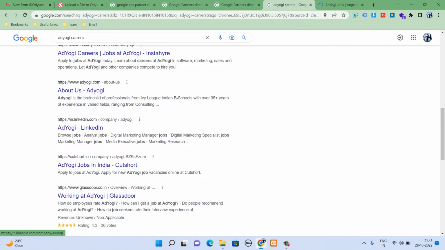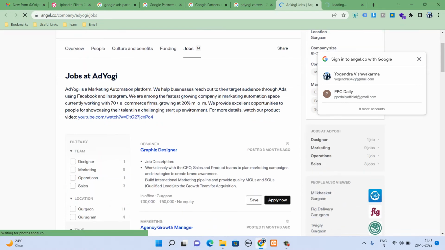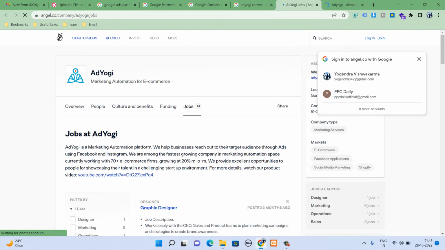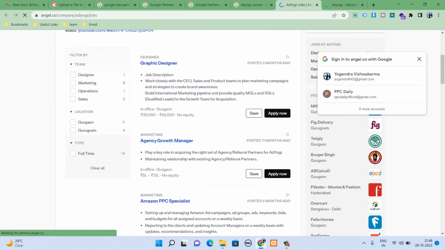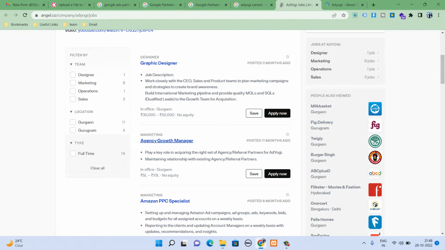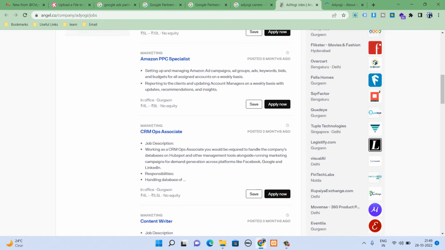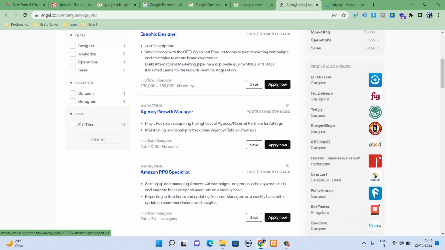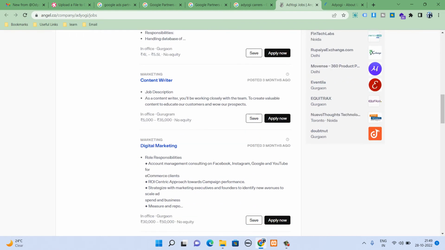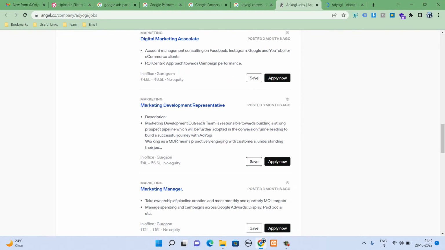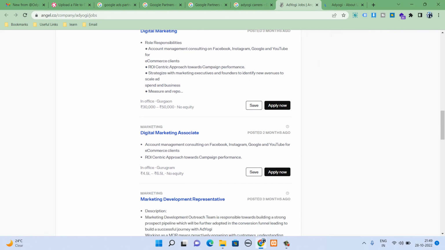You can also visit their site and check vacancies. So you can see that vacancies have been listed by these companies. You can see profiles like Amazon PPC specialist, digital marketing. They also may have vacancies for Google Ads.